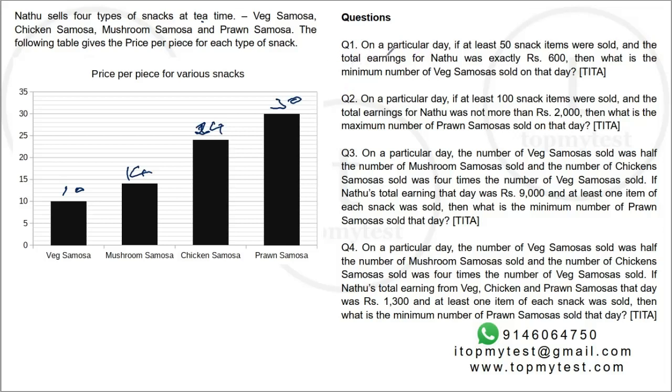Now, every question has additional information. What can be the minimum number? What can be the maximum number? What can be the minimum? It's a standard optimization sort of a problem. Nothing much to do with the data which is given to you. Let's go to the individual question and solve them one by one.